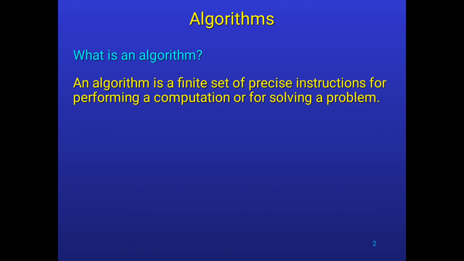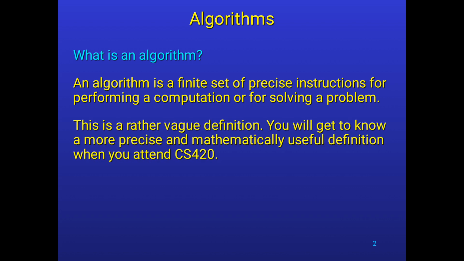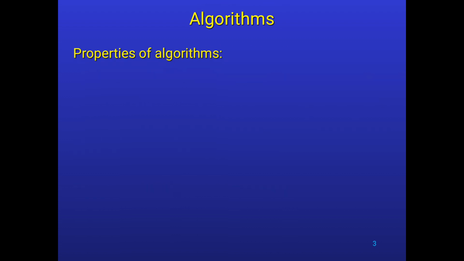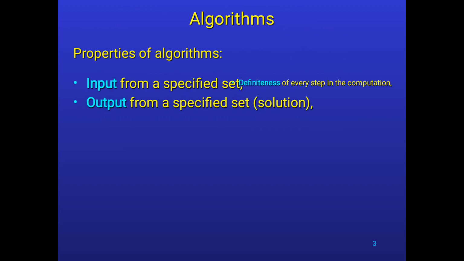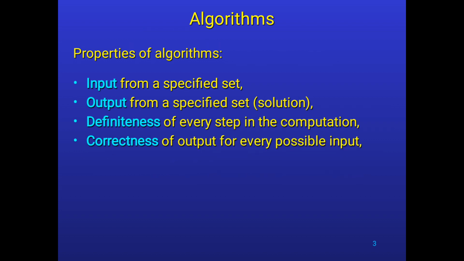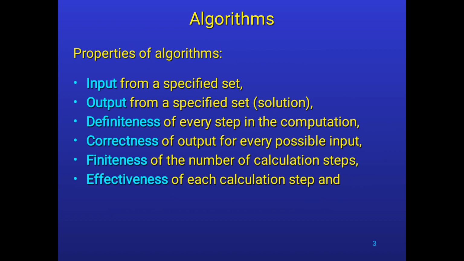An algorithm is a finite set of precise instructions for performing a computation or for solving a problem. And we will get a mathematical representation for each one. The properties are input, output, definiteness, finiteness, correctness, effectiveness. These are the properties of an algorithm: input, output, definiteness, correctness, finiteness, effectiveness.